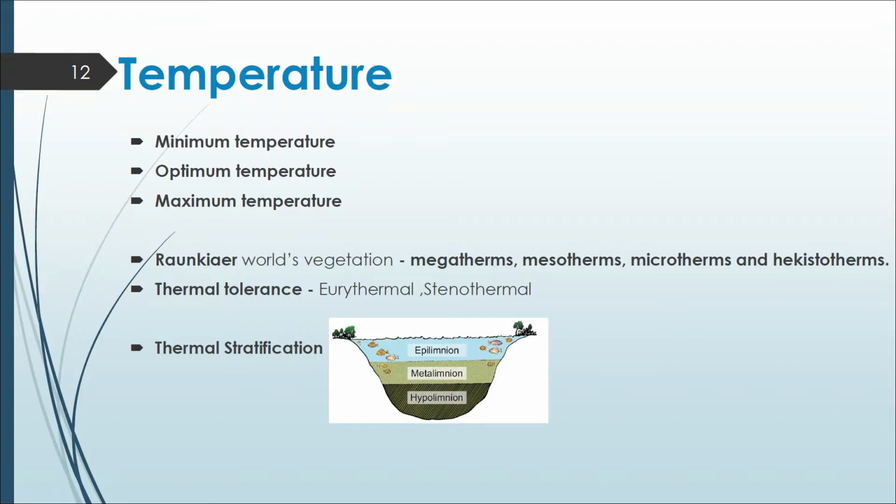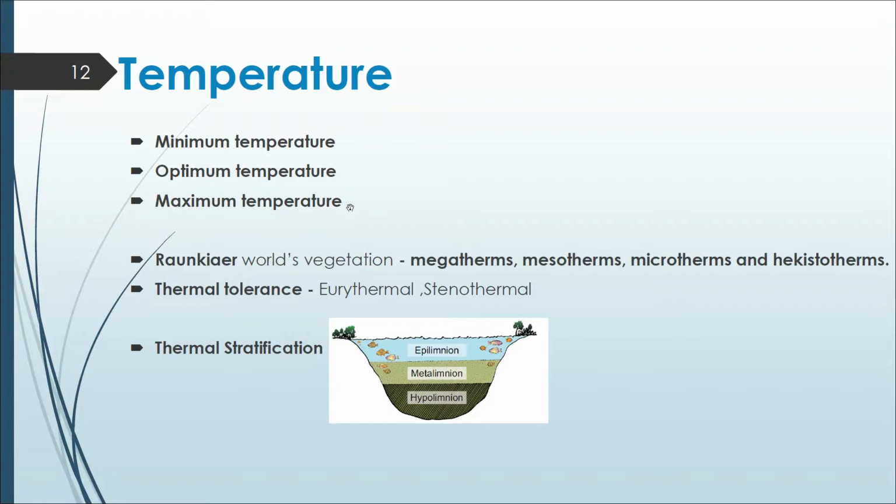Every physiological process of the organism needs an optimum temperature, and so there are 3 limits of temperature: minimum temperature, at which the physiological activities will be at their lowest; optimum temperature, at which the physiological activities are at their maximum; and maximum temperature, at which the physiological activities will stop.